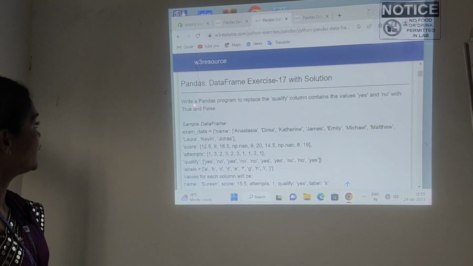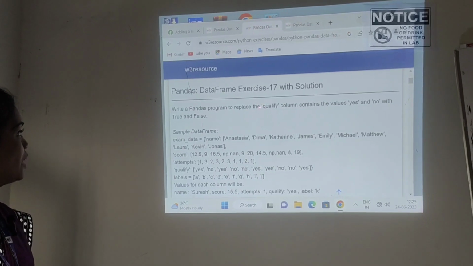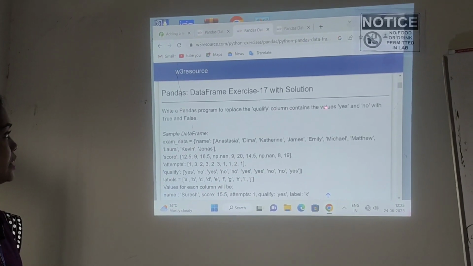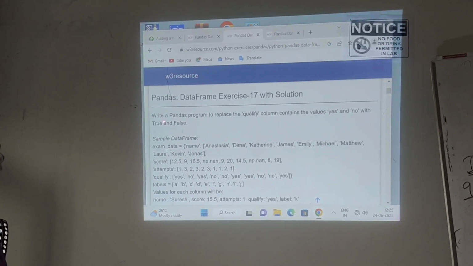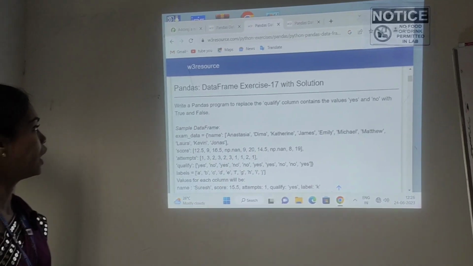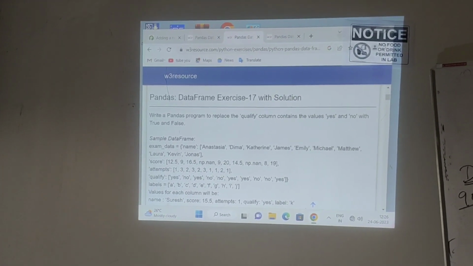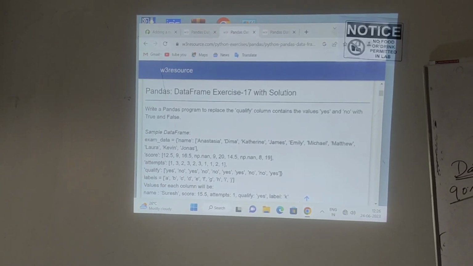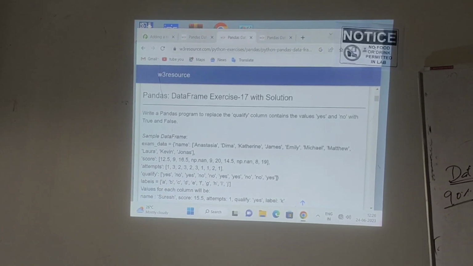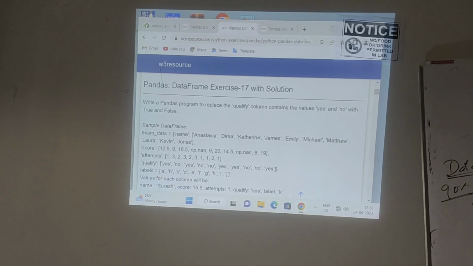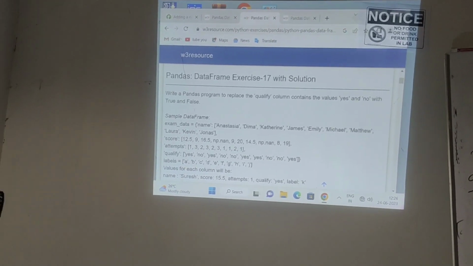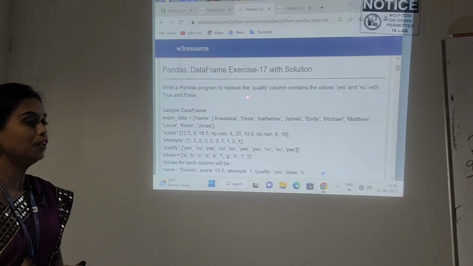Experiment. Write a Pandas program to replace the qualify column containing the values yes or no with True and False. So I am going to replace some values in the table with other values. Understand? Here we already created one table. The table contains one column, the qualify column.